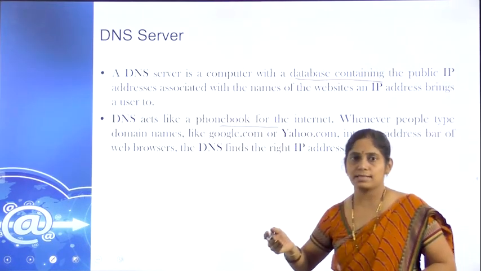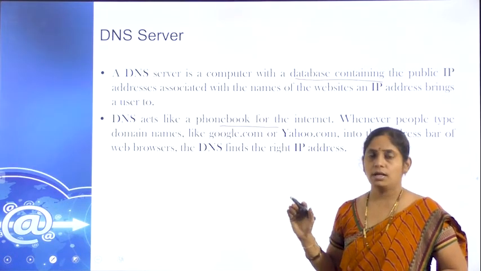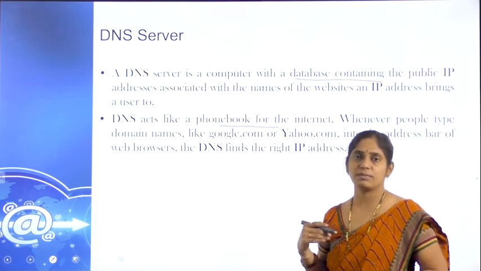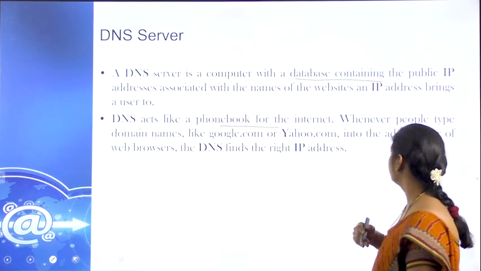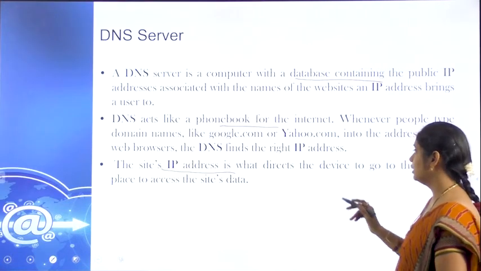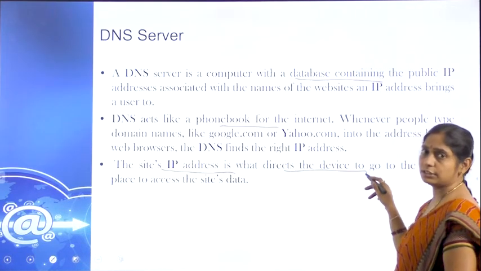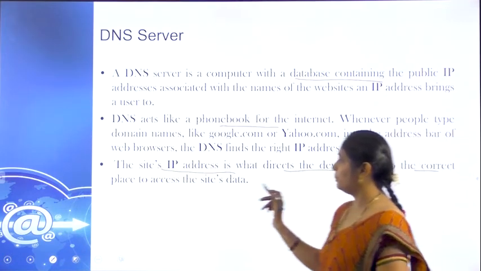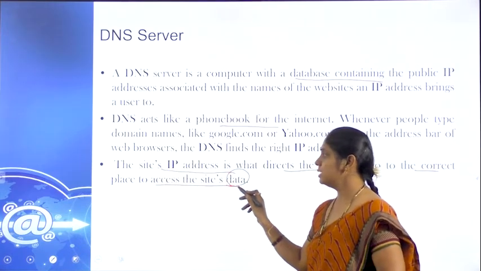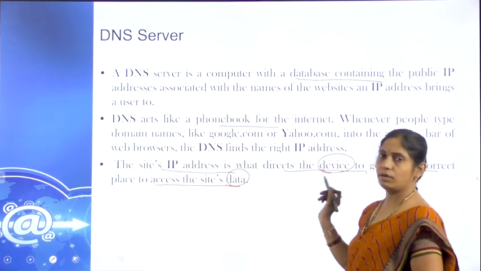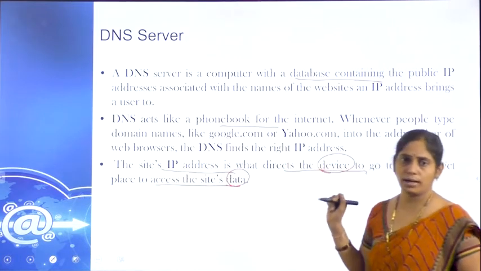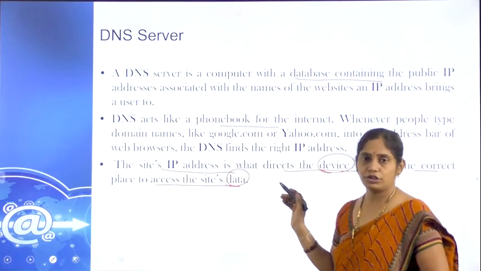For whatever data we are accessing, it searches for the data in the respective server, and the respective page will be given to the client which one is requested by him. So based on the IP address, it detects and directs to the respective device, and the correct place to access the site can also be accessed. So which data we want to access and where that is, from which device we want to access, it identifies that based on the IP address provided, and that respective data can be given to the client.